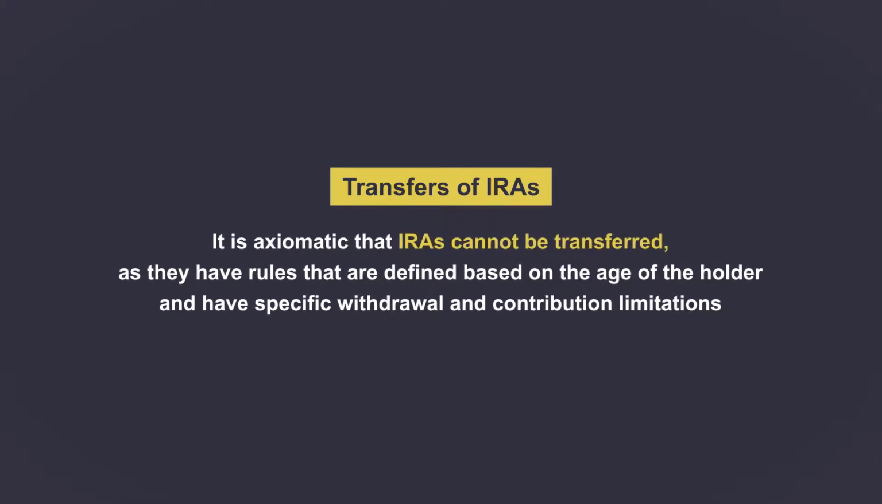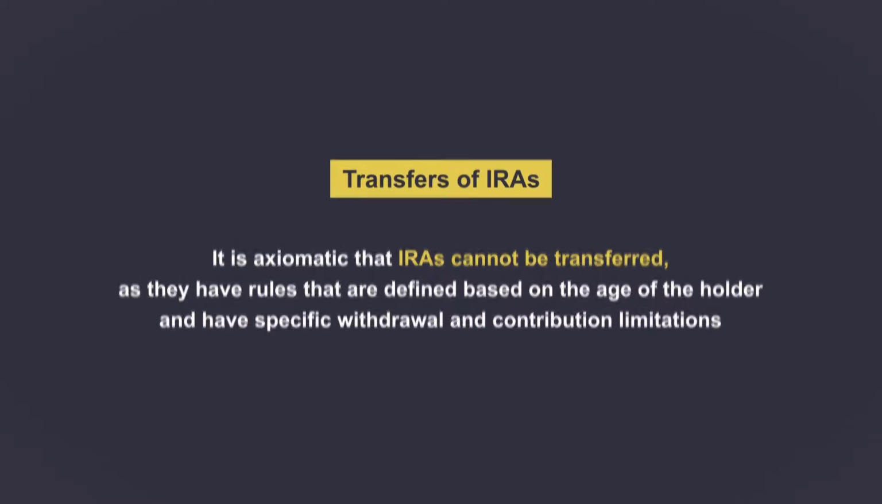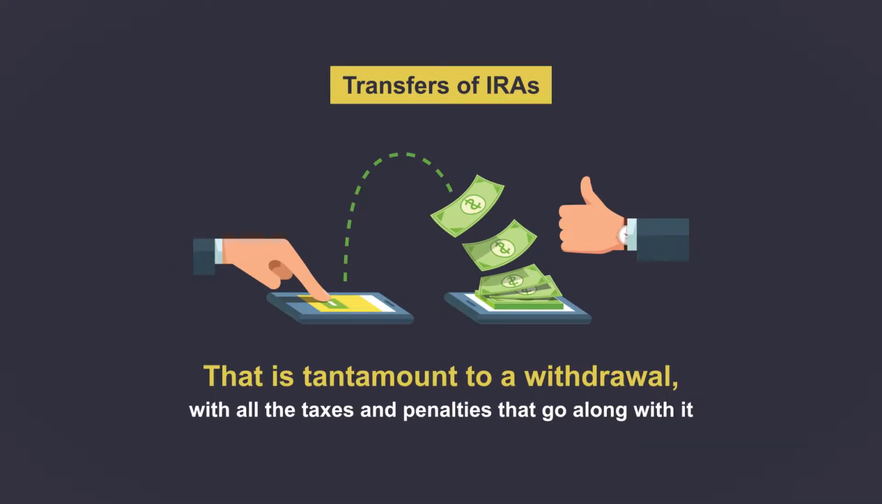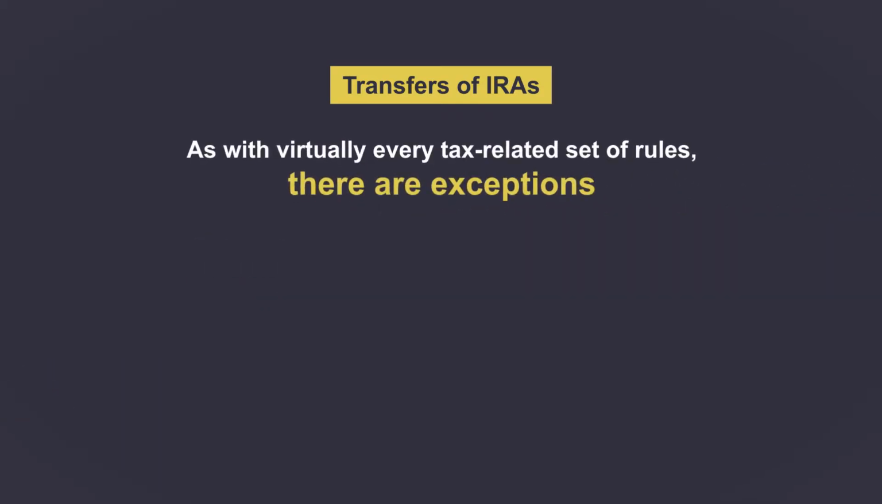It is axiomatic that IRAs cannot be transferred, as they have rules that are defined based on the ages of the holders and have specific withdrawal and contribution limitations. If assets in an IRA are transferred to another person, that is tantamount to a withdrawal, with all the taxes and penalties that go along with it. However, as with virtually every tax-related set of rules, there are exceptions.